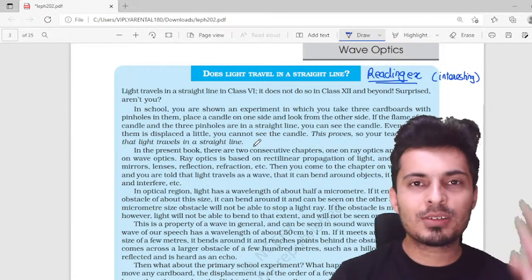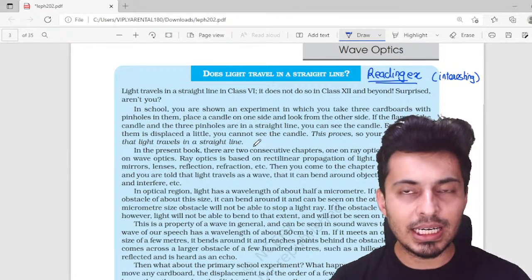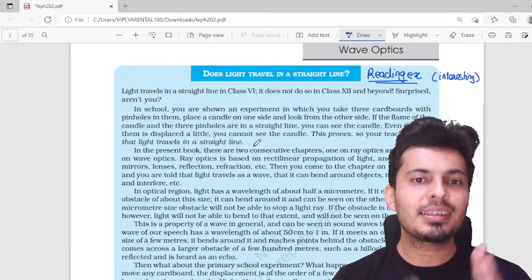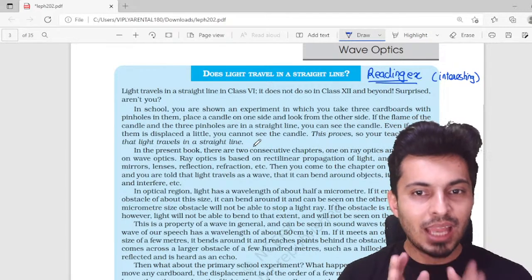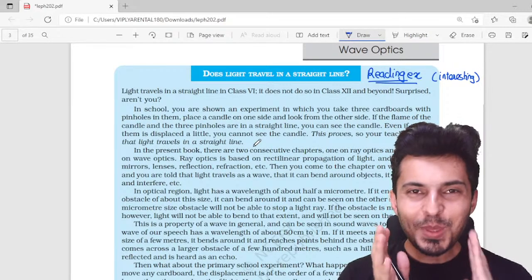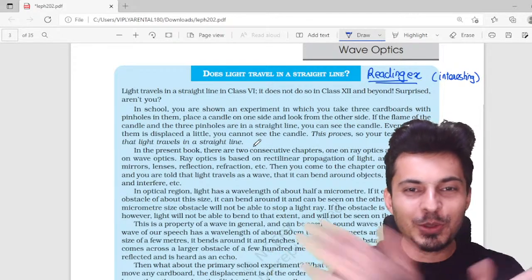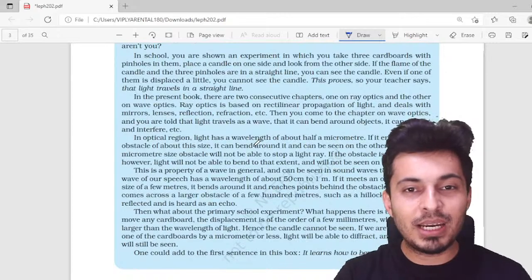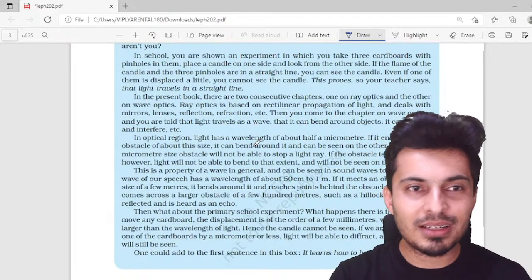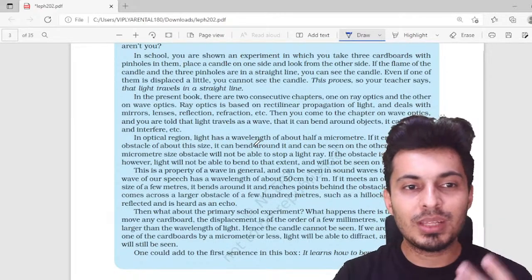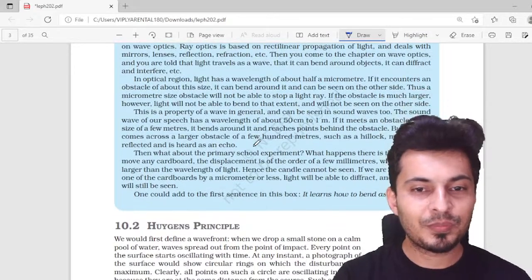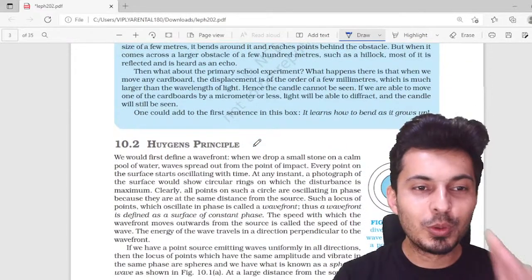And a lot of students feel that light travels in a straight line. Well, that's correct, unless it encounters some obstacles. And the moment light encounters obstacles, it bends around that corner. So light can bend, but that's around some obstacles, some slits, that's called diffraction. Yep. So how cool is that?